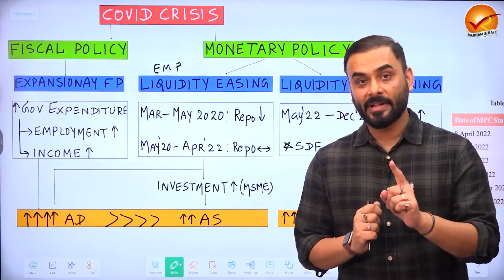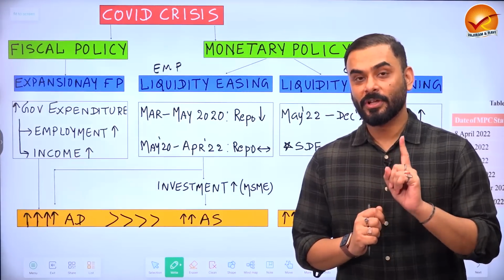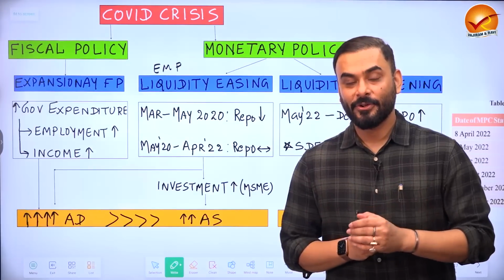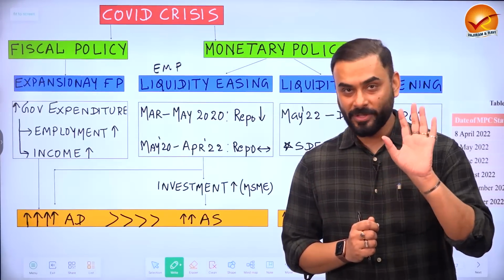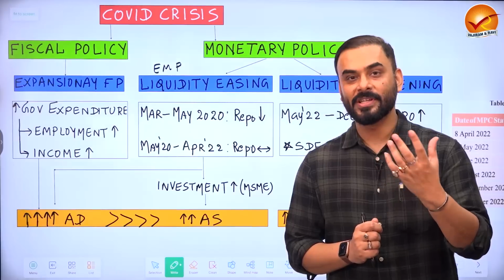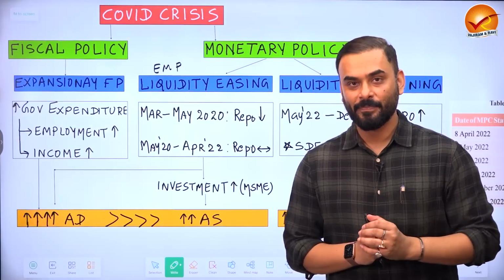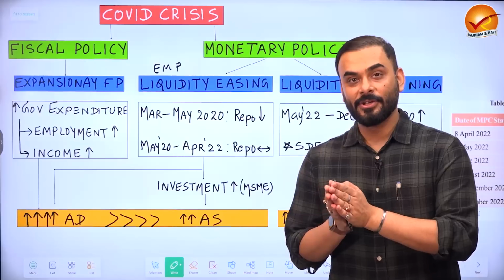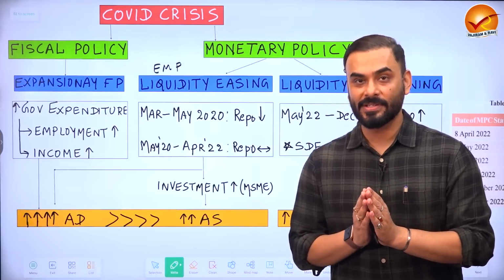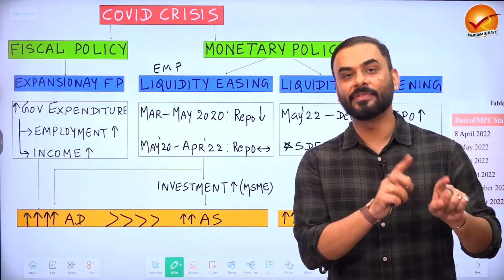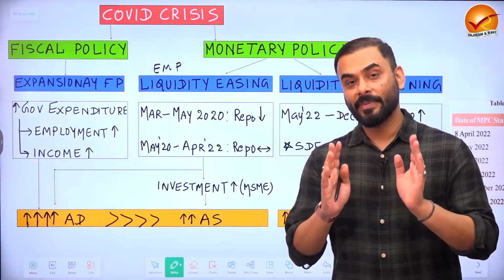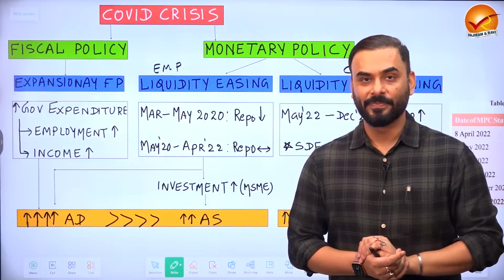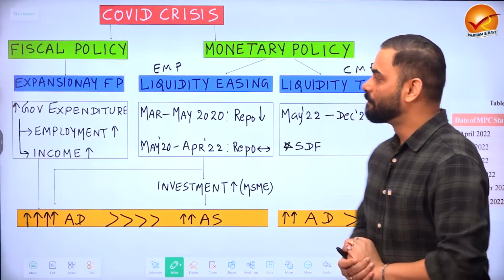But COVID also impacted the business community. So the government of India knew that if we want economic revival, we have to provide purchasing power to the people so that they can demand more goods and services and fulfill their requirements. And we also have to provide credit to the business community so that they can increase the production of goods and services which can fulfill the demand of the society. How did the government of India do that? Through a combination of fiscal as well as monetary policy. Let us see what the government did.